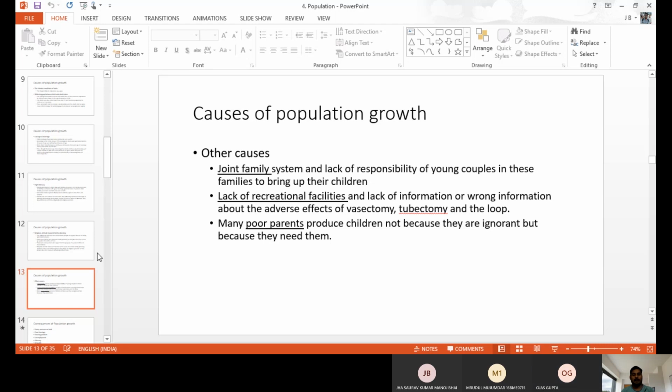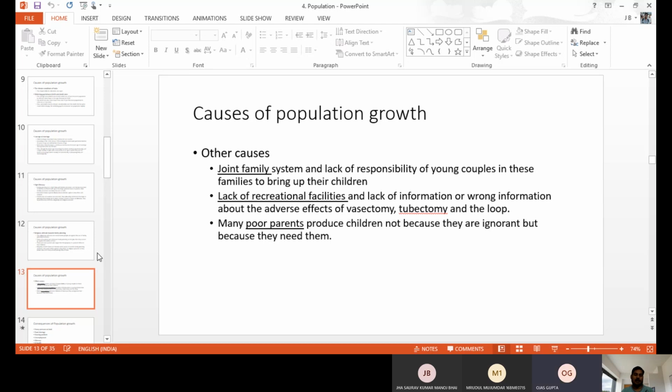Poor parents think that if they have more children, the children will take care of the parents. A child will go somewhere, can earn something in society, and will give some financial support to the parents.